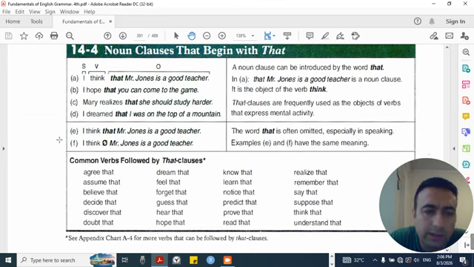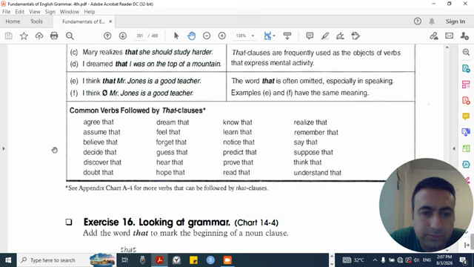E. I think that Mr. Jones is a good teacher. F. I think Mr. Jones is a good teacher. The word that is often omitted, especially in speaking. Examples E and F have the same meaning.